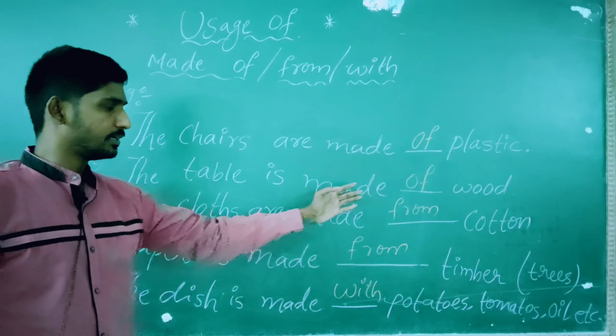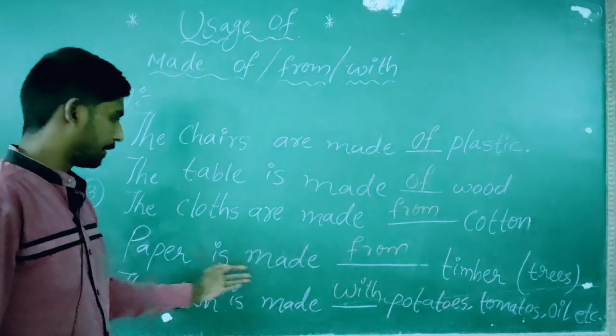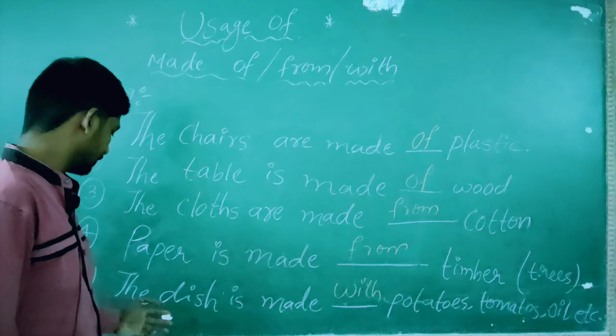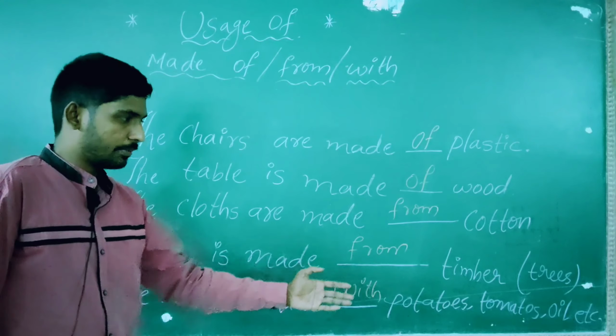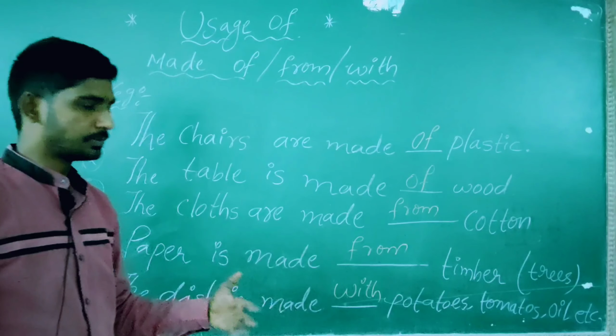The table is made dash wood. The cloths are made from cotton. Paper is made from timber. It's a type of tree. The dish is made with the potatoes, tomatoes, oil, onions, spices, herbs, etc.